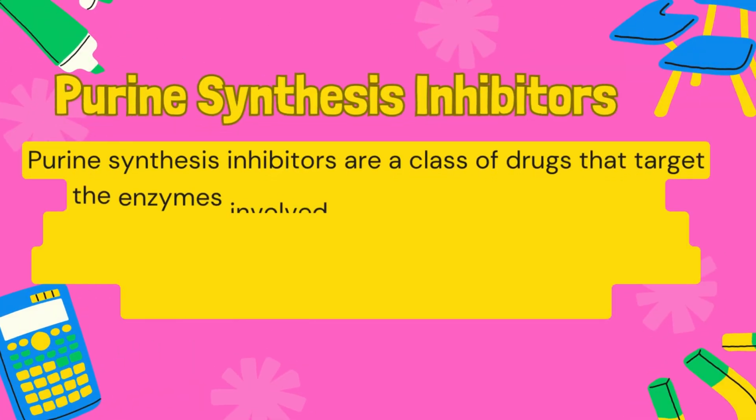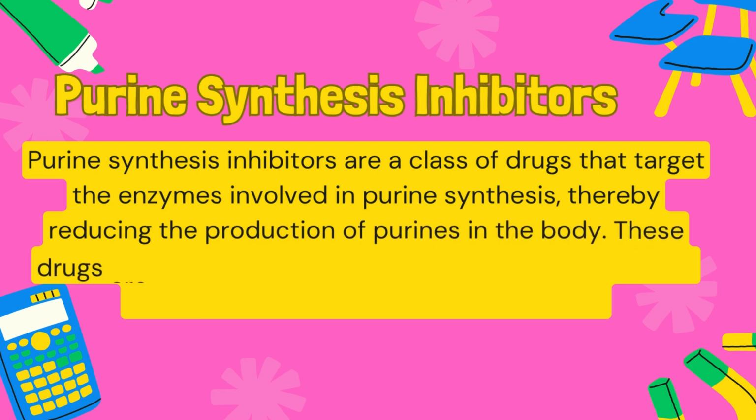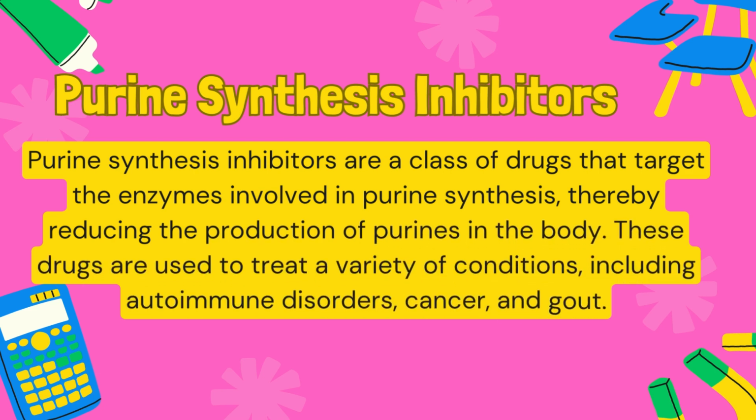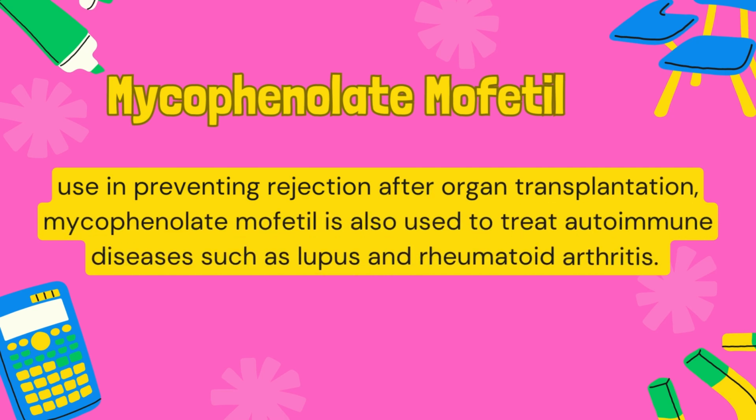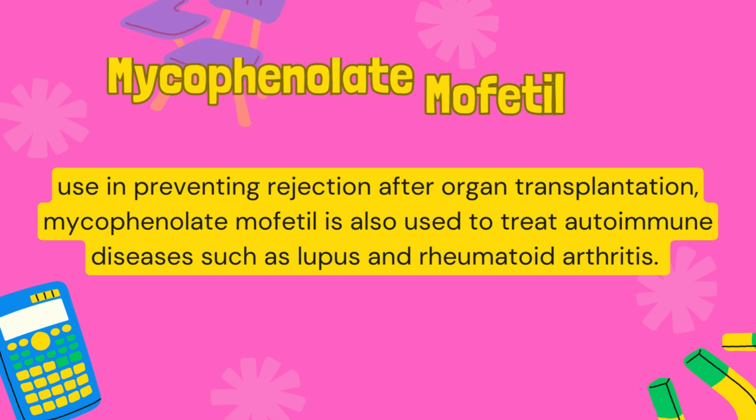One example of a purine synthesis inhibitor is mycophenolate mofetil, which is used to prevent organ rejection in transplant patients. This drug works by inhibiting the enzyme inosine monophosphate dehydrogenase, which is involved in the de novo pathway of purine synthesis. By reducing the production of purines, mycophenolate mofetil helps to suppress the immune system and prevent rejection of the transplanted organ. It works by inhibiting the production of purines, which are necessary for the replication of T and B lymphocytes. This leads to a decrease in immune cell proliferation and ultimately prevents rejection.